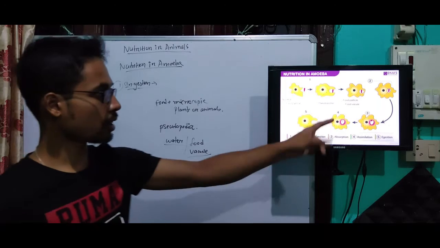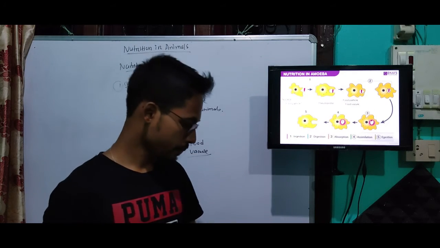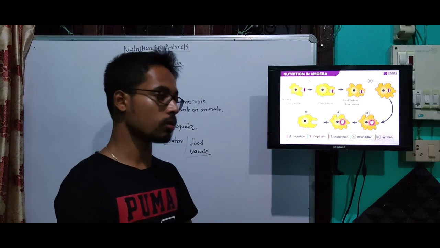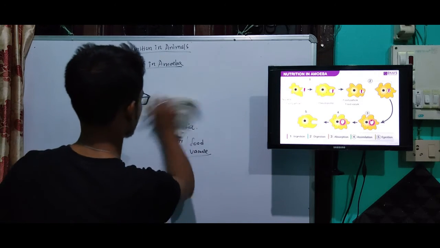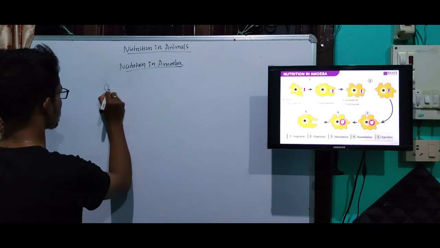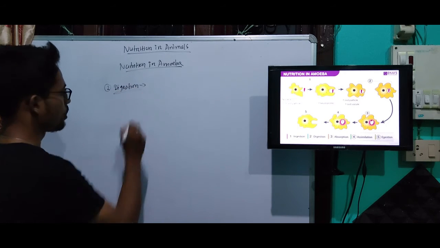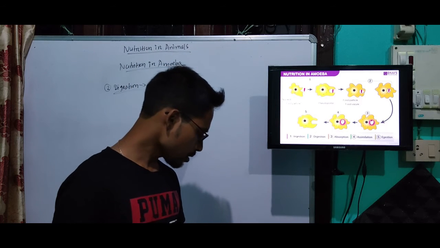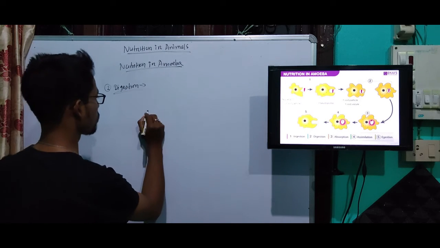So what will be inside the food vacuole? The food particle will be there and some amount of water. Okay, so this process is the ingestion. Now next come to digestion, second step. What will happen in digestion? The food is digested in the food vacuole by the cytoplasm with the help of digestive enzymes.